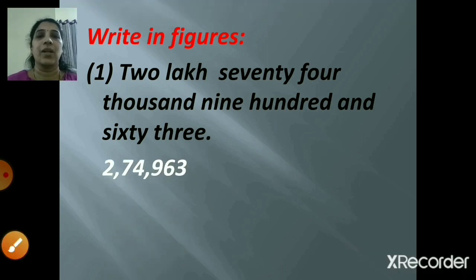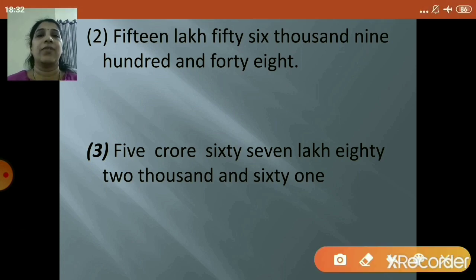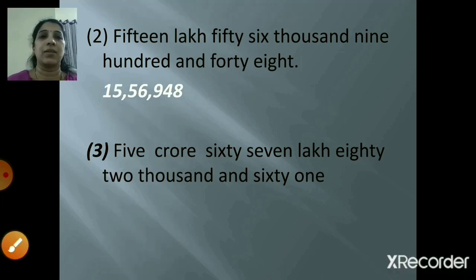Okay, children. So let's move to the second one. 15,56,948. So how will you write? 15 lakh, I will write 15. Next is 56,000. So what I'll do? 5 and 6. Next is 900. So I'll take 9. 100 is there, right? And 48. So 4 and 8, right? So your answer is 15,56,948. So this will be your answer.